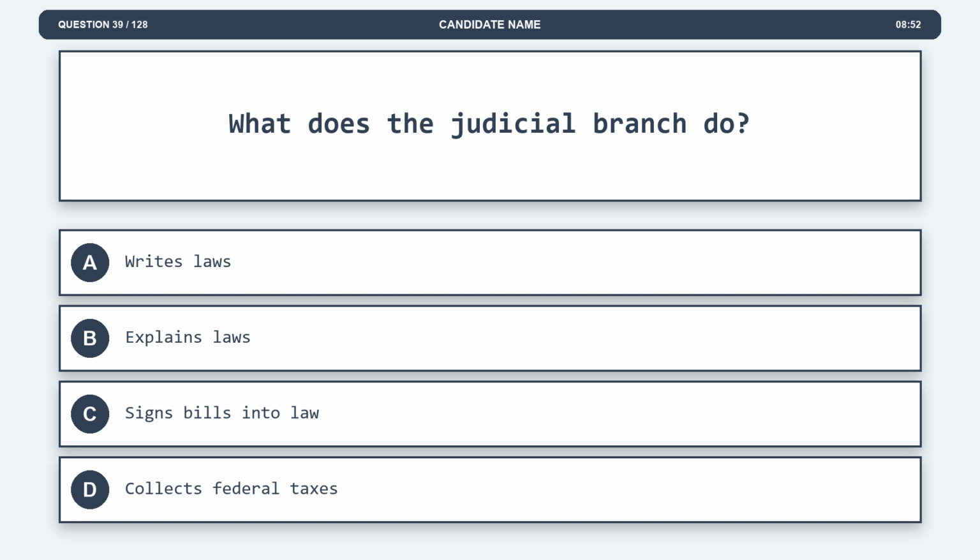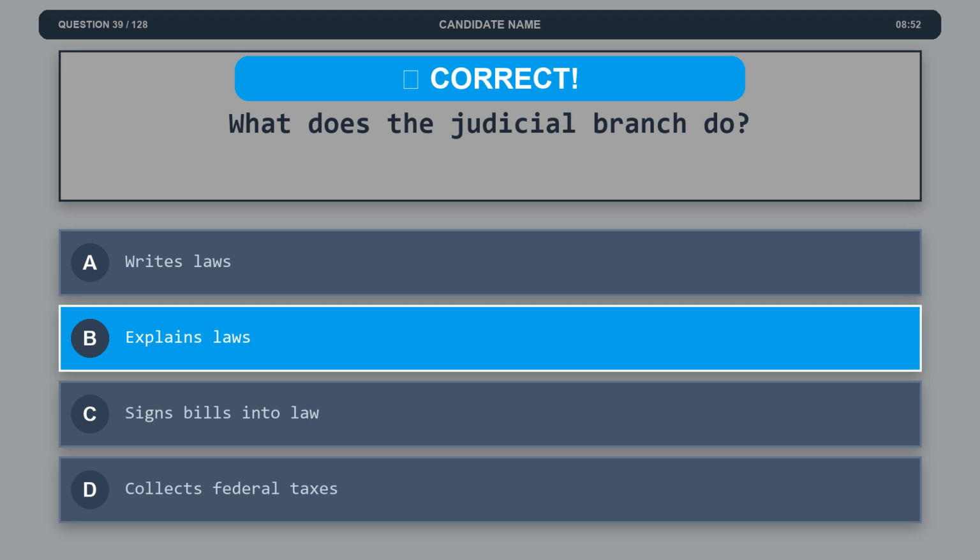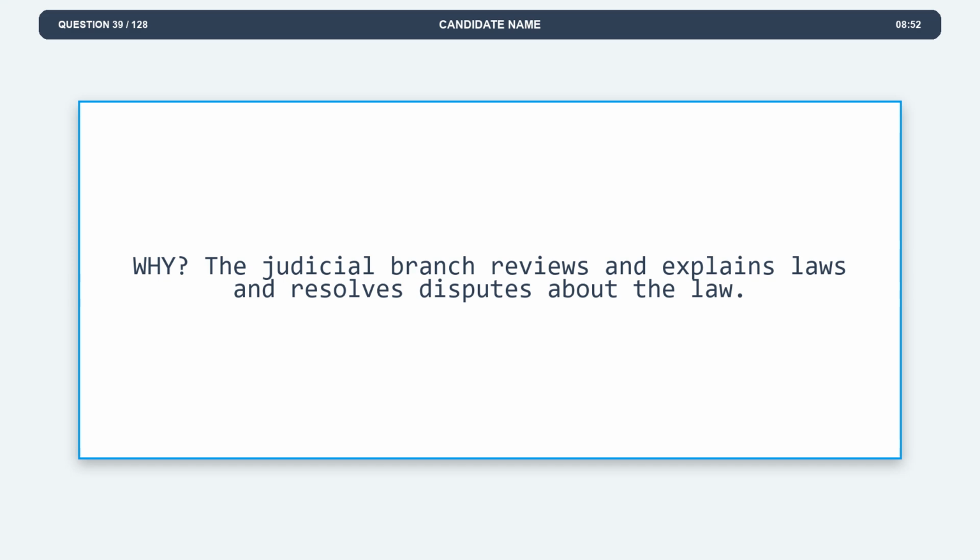Question 39. What does the judicial branch do? Option A, writes laws. Option B, explains laws. Option C, signs bills into law. Option D, collects federal taxes. The correct answer is option B, explains laws. Explanation. The judicial branch reviews and explains laws and resolves disputes about the law.